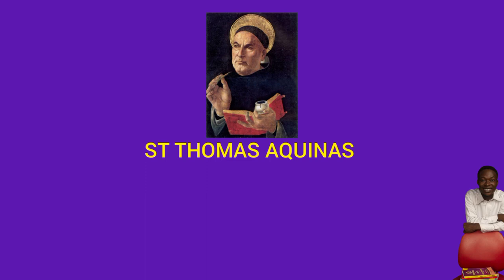He said a being can only transit through potency and act. I explained potency and act: potency is that possibility to change, and act is that end goal of that possibility to change, that is, becoming something else.